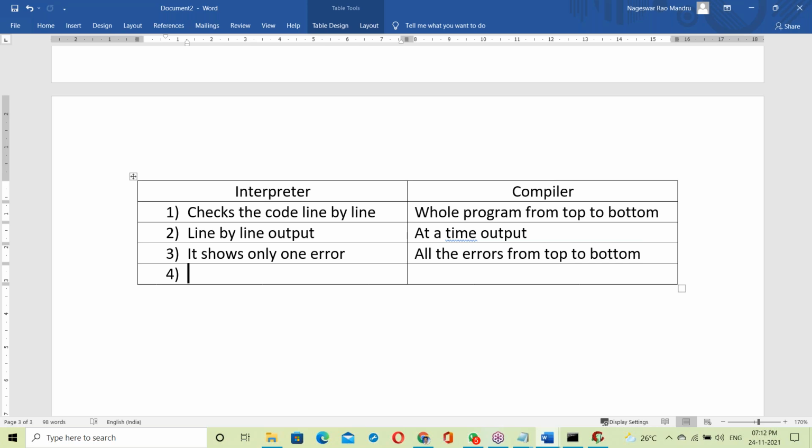Next main difference: the exe file. See, the interpreter.